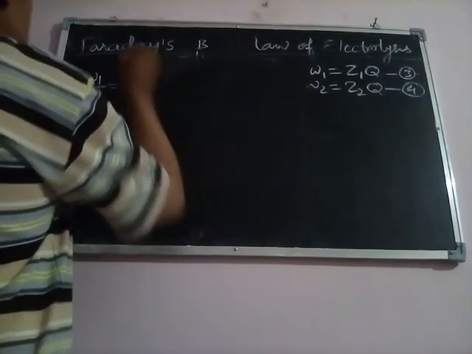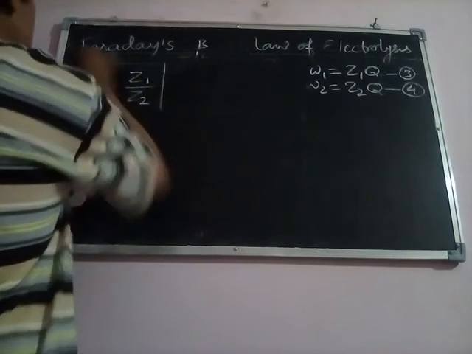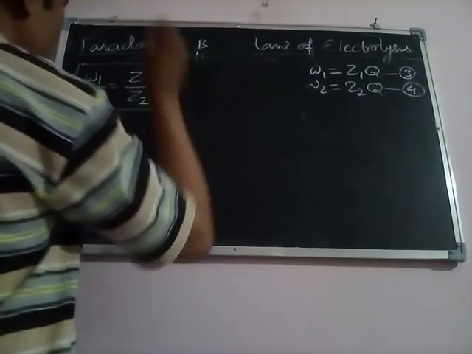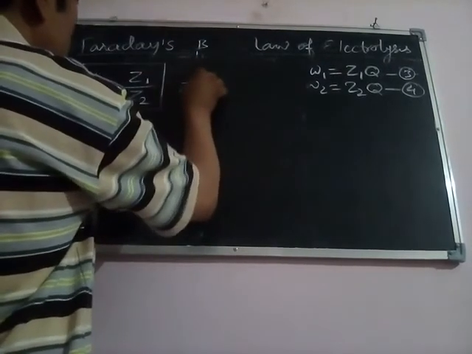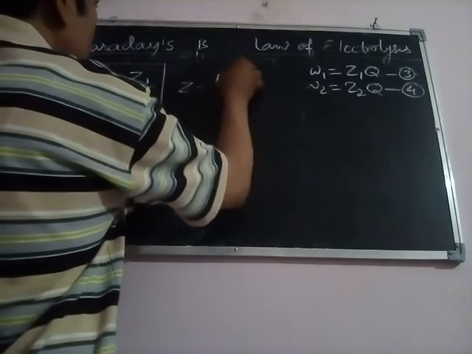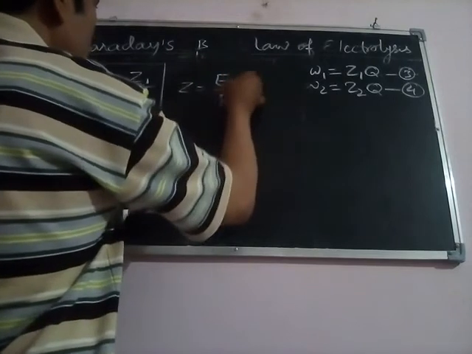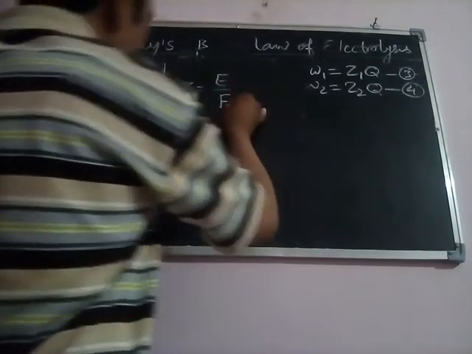This is the relationship which we get here. Now as you know very well, Z is equal to E upon F, where E is the equivalent weight and F is the Faraday.